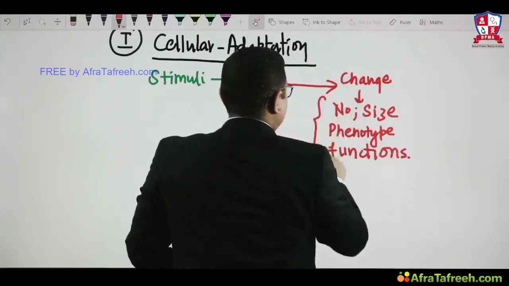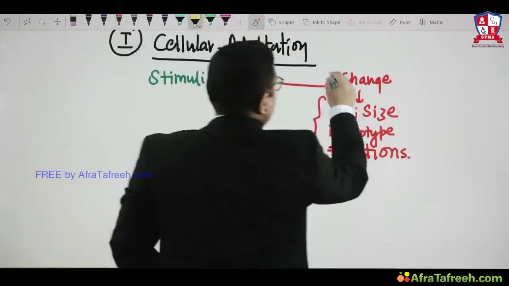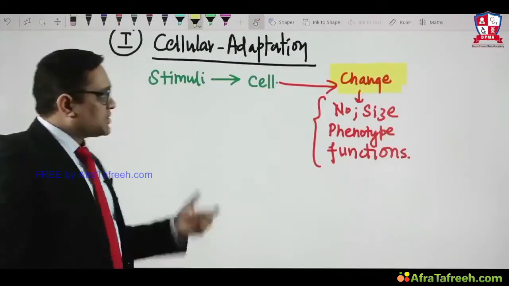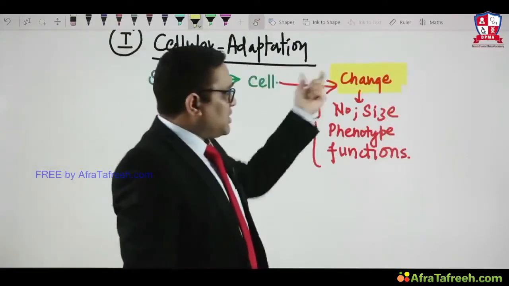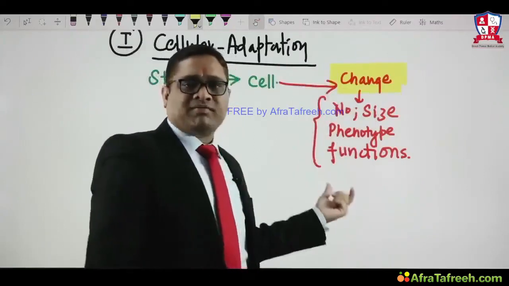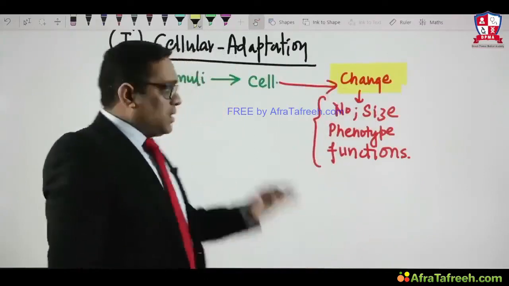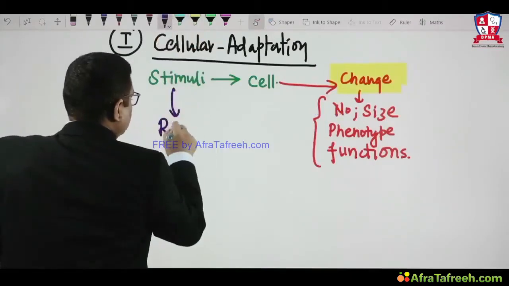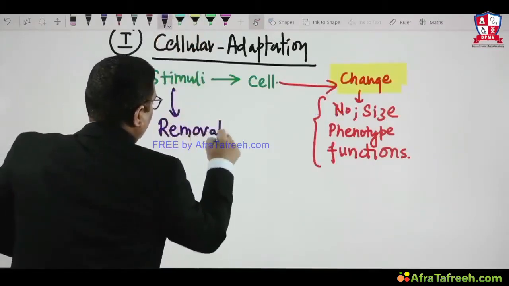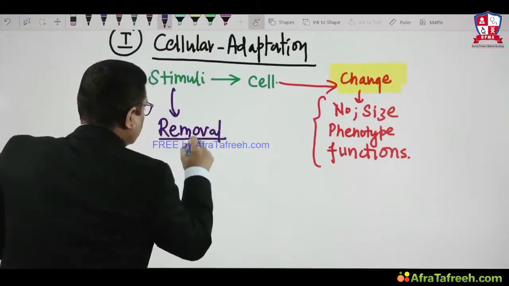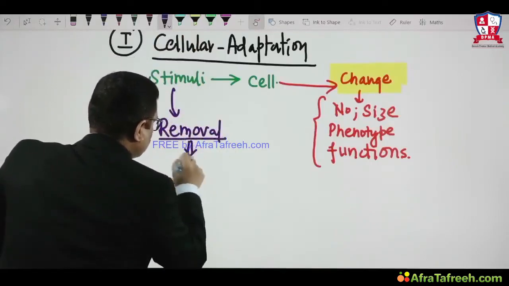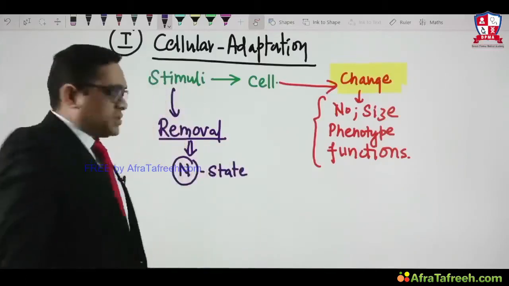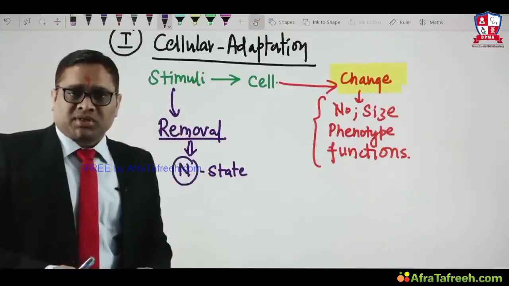So all these things will be changed, right? Because of the stimuli, all these things will be changed. When an altered physiological stimulus is given to a cell, there will be a change in the number, size, phenotype, and functions of the cell. And after removal of the stimulus, the cell will come back to the normal state. That is the important point to notice here.